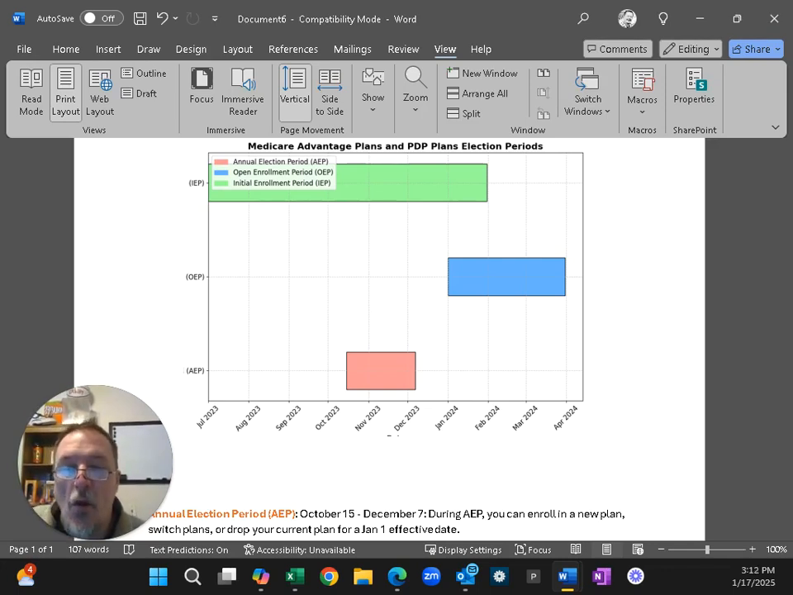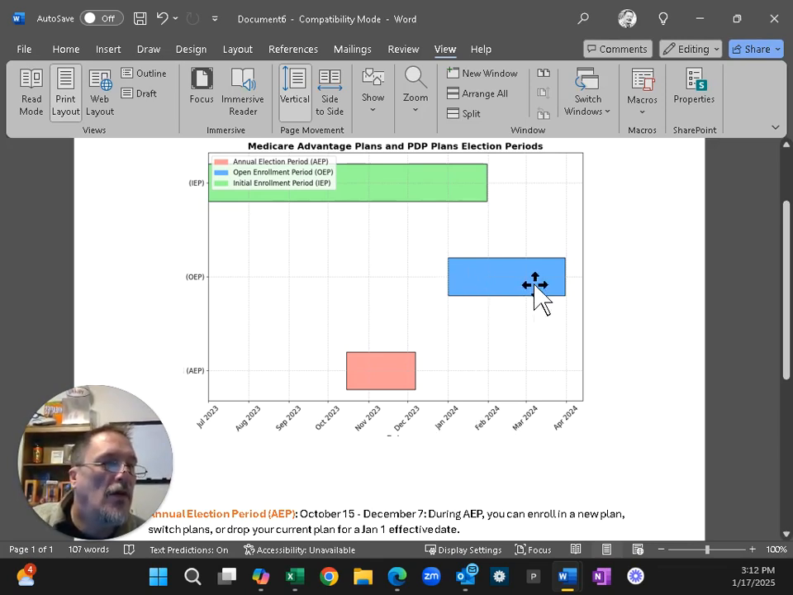The next enrollment period that I want to talk to you about is the open enrollment period. The open enrollment period, or OEP, allows you to make a one-time change to your Medicare Advantage plan. This period is from January 1st to March 31st, and you can switch to another Medicare Advantage plan or return to original Medicare. However, you can't switch from original Medicare to a Medicare Advantage plan during this time. And in this diagram, that period is right here. Using this example, it's January 2024 all the way until the last day of March 2024.